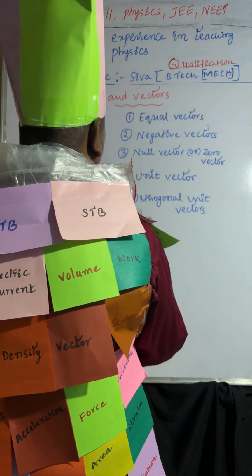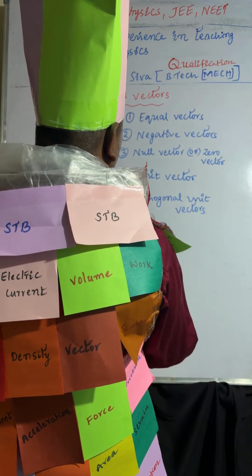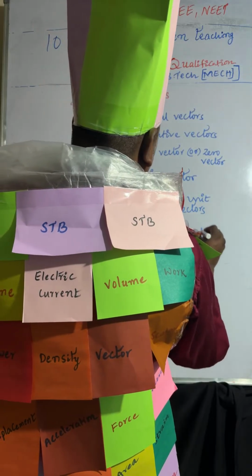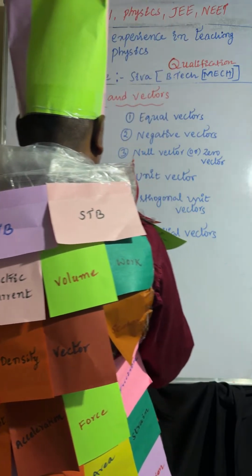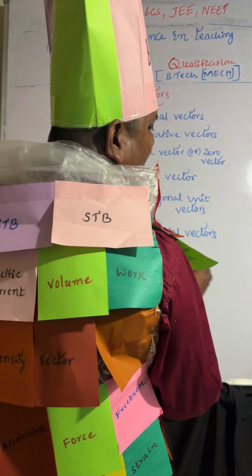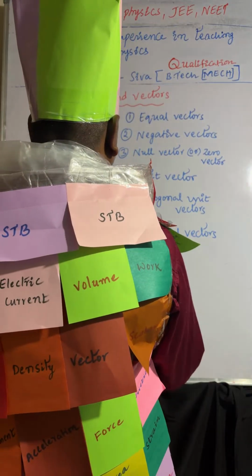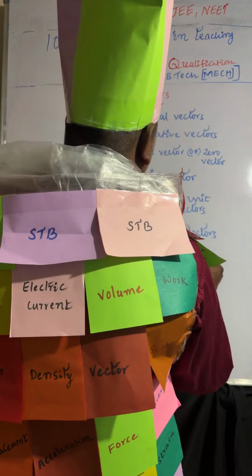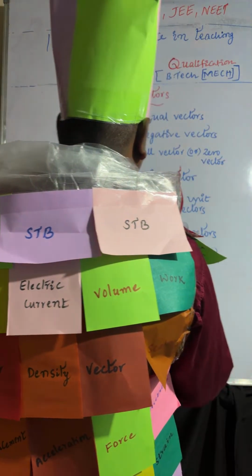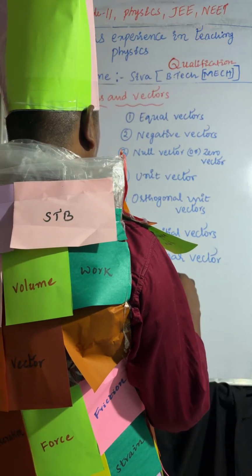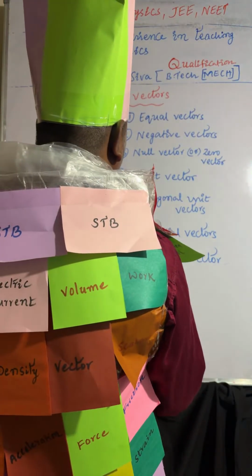Sixth one is co-initial vectors. Seventh one is coplanar vector. Eighth one is collinear vector.